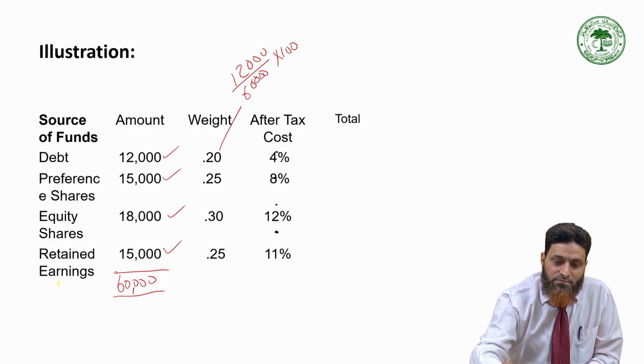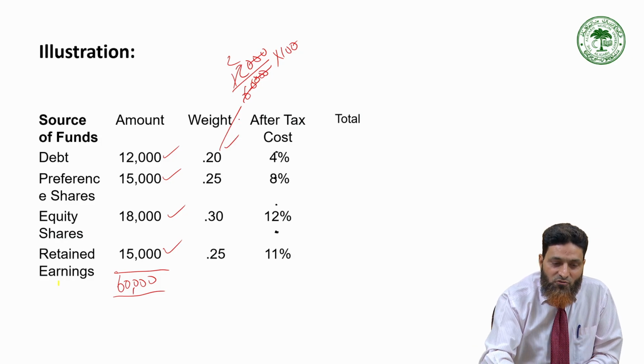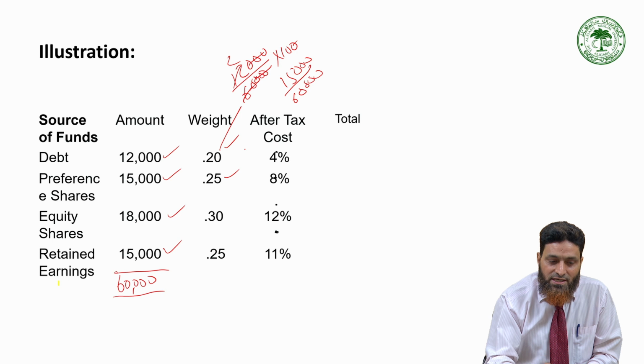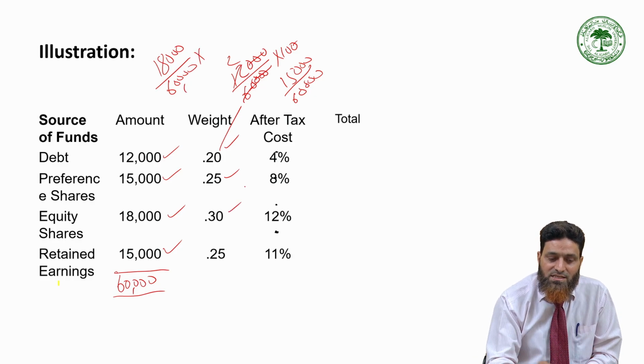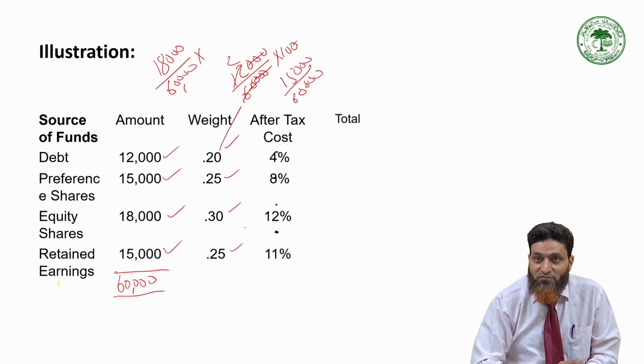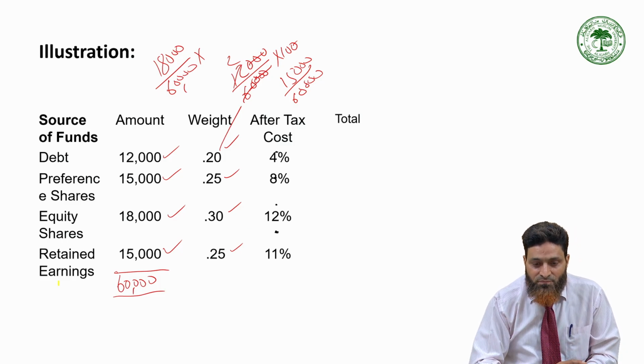So it will be 20% or 0.2. Similarly, for preference, 15,000 divided by 60,000, so it will be 0.25. Similarly, the weight of equity is 18 out of 60. What is the percentage? It will be 30%. Similarly, for retained earnings, its weight is 25% or 0.25.